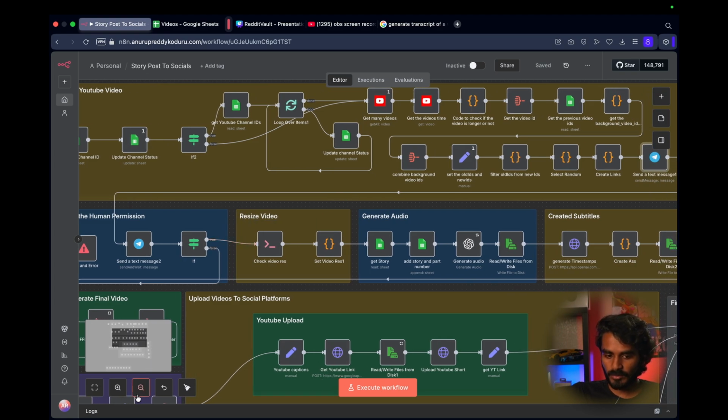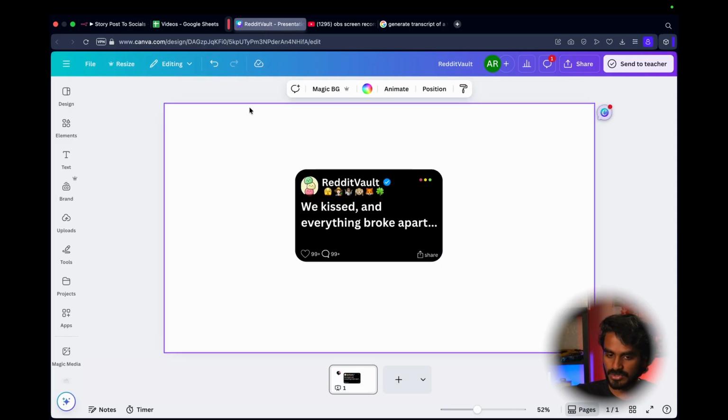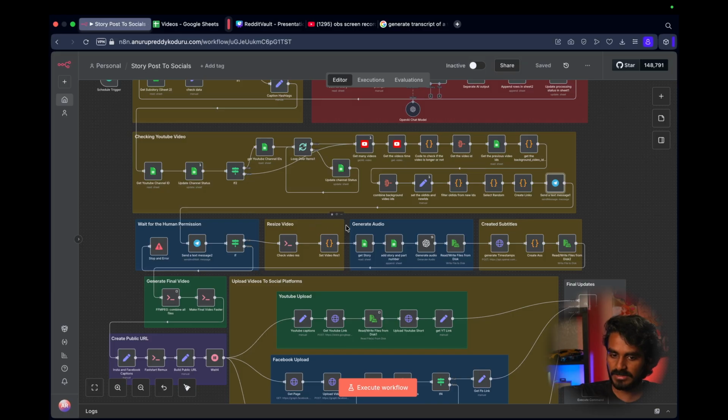This is the part where it creates all the audio and subtitles for the video. We already have the video with the image overlay on it. So this whole part checks the resolution of the video that we uploaded, like what its values are, like 1080 by 1920, because we need those values for generating the subtitle.